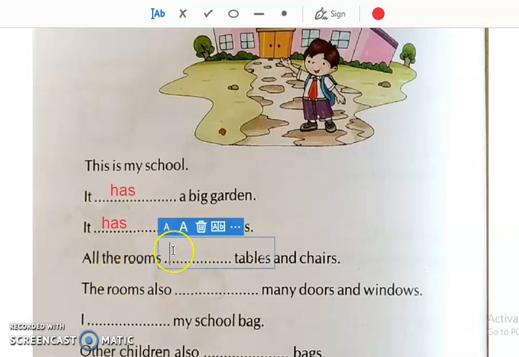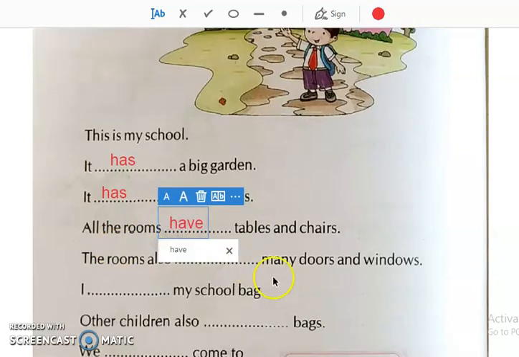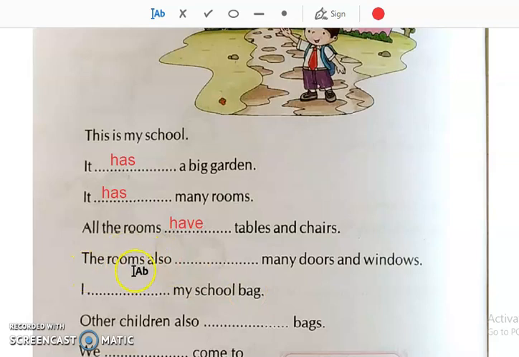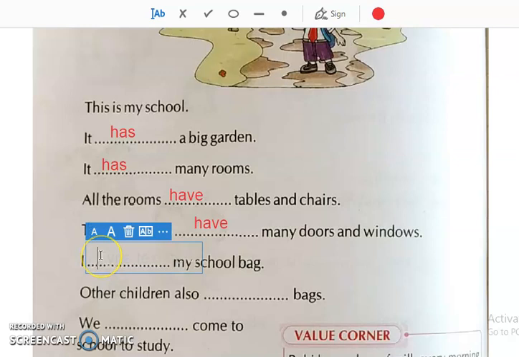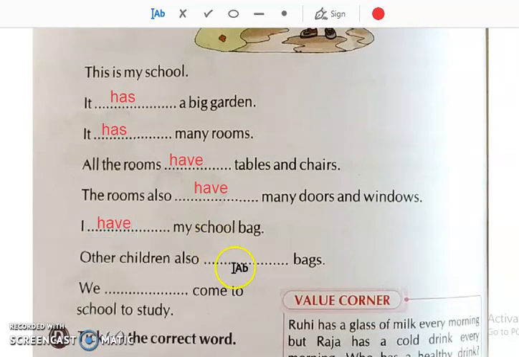So what will we write? Have. Then the rooms, again it is more than one. So it will be the rooms also have many doors and windows. I dash my school bag. What will we use with I? I have my school bag.